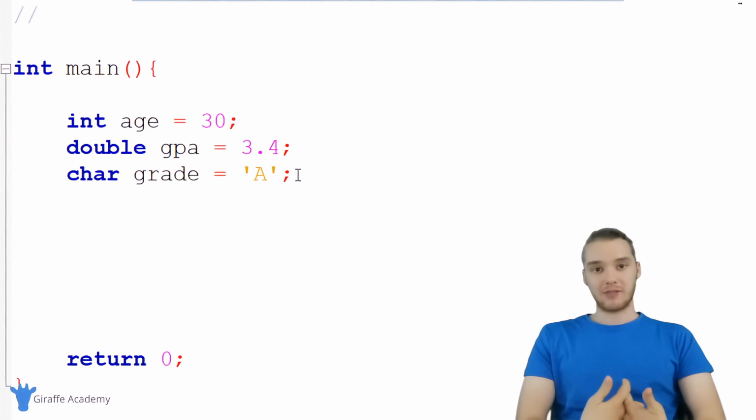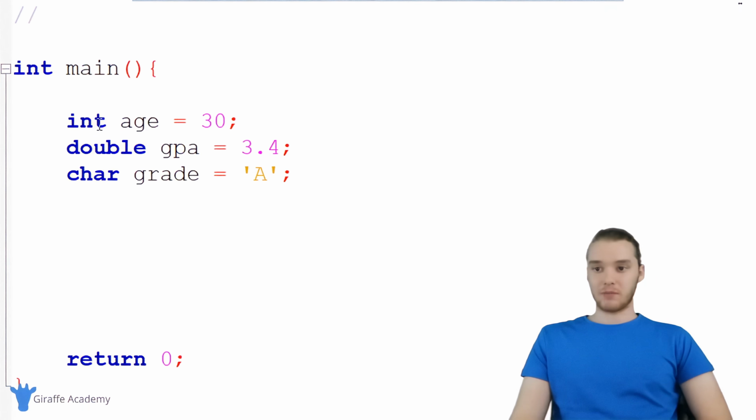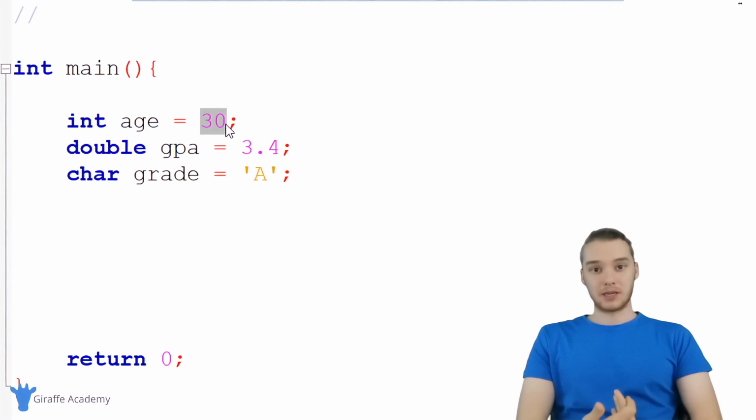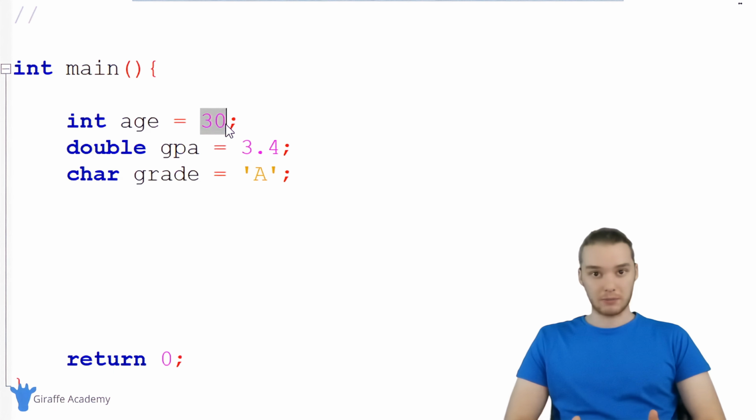So whenever I create a variable, for example, when I create a variable called age and I give it a value of 30, this value 30 actually gets stored on our computer. So all computers have memory. A lot of times you'll hear people refer to this as RAM. It's called random access memory. And basically RAM is the memory that your computer is going to use when it's running programs.